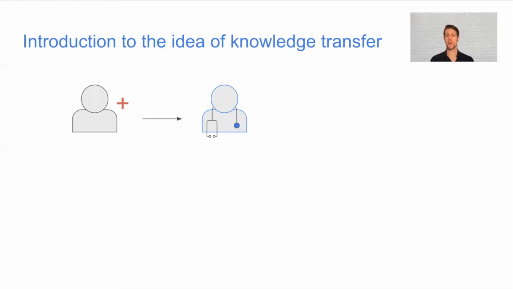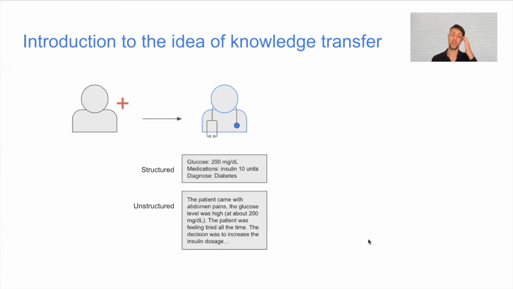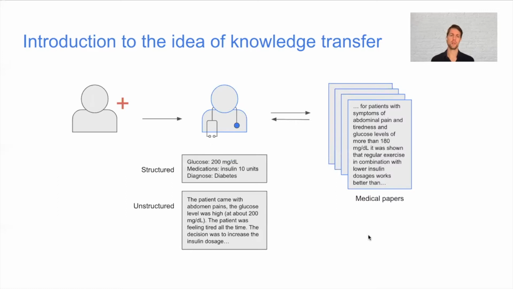Let's say a patient comes to a doctor, and the result of this visit usually is some structured data, medication, diagnosis, laboratory tests, and also some unstructured data like doctor's notes. The idea is that from time to time, the doctor goes to some library or to the internet and looks through scientific papers in his sphere of interest, tries to learn something and improves his or her predictions regarding the patient, and not only predictions, but also what is the best course of action to take.